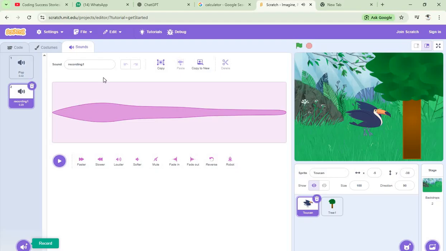I think let's change. Let's name this one pecking. Now I think faster, louder. I think that's okay.